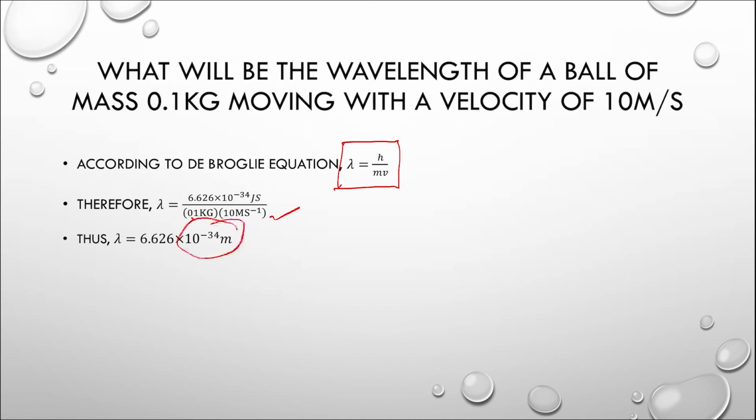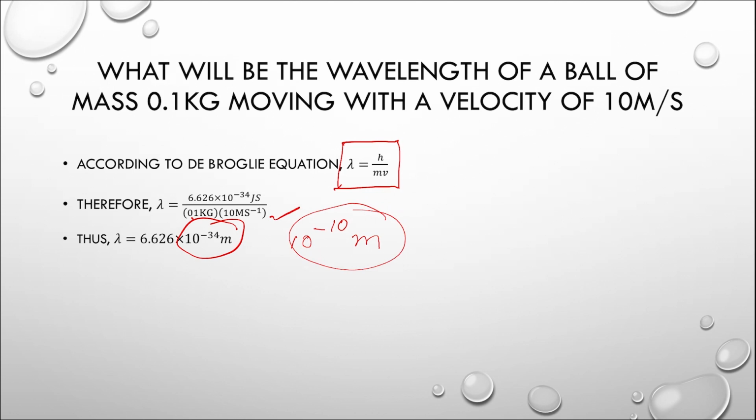To give you an idea, the size of the atom is estimated to be about 10 to the power minus 10 meters. Means the wavelength associated with this ball is even smaller than the size of an atom. These are so small wavelengths that they can never be experimentally detected. And remember, this was a ball just of a mass of 0.1 kg.